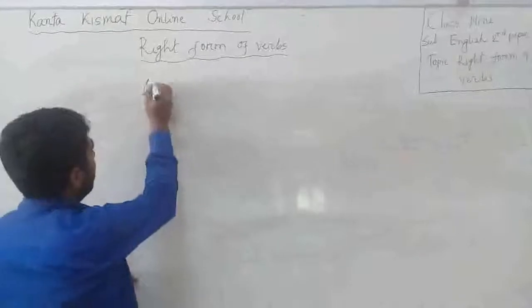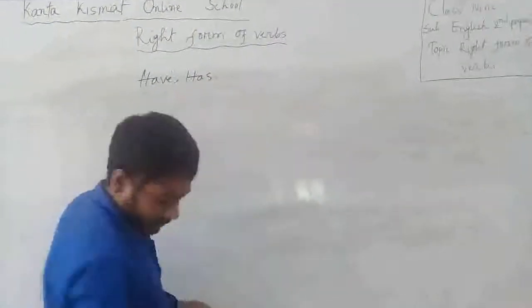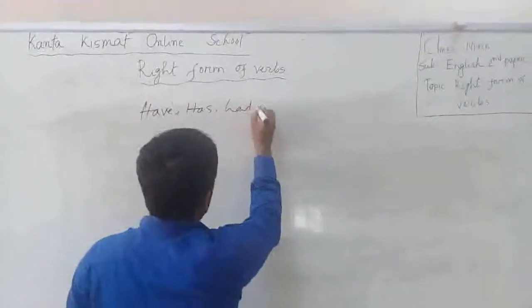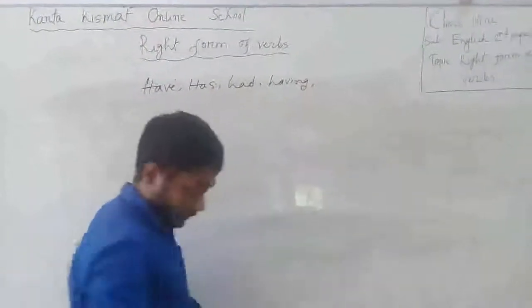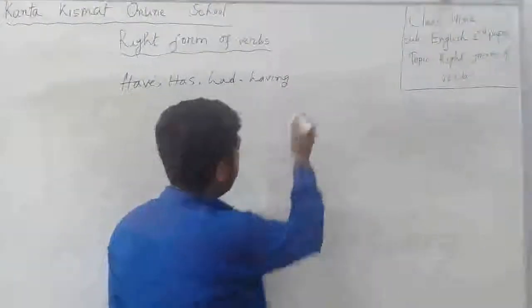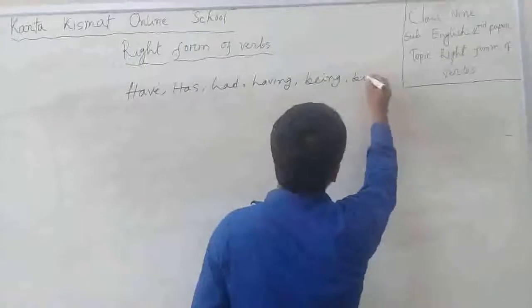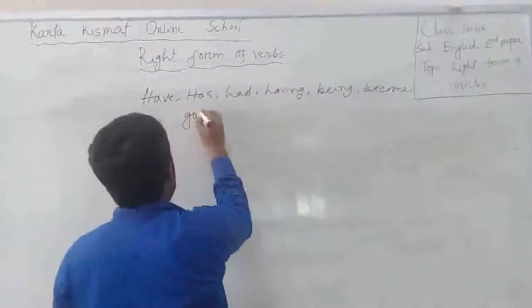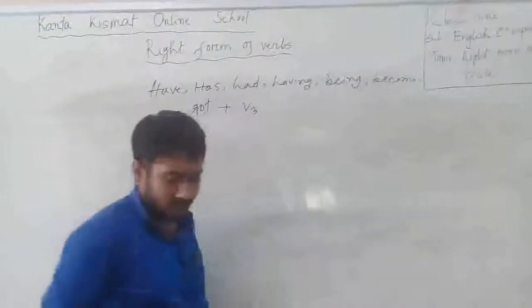Have, has, had, having, being, become, got, plus verb V3 form.